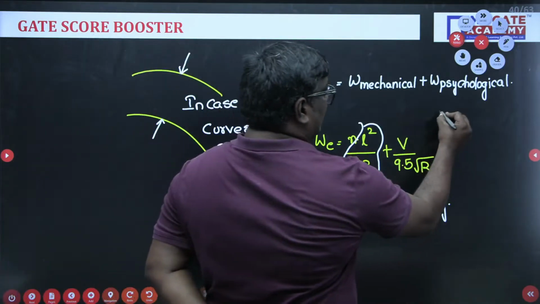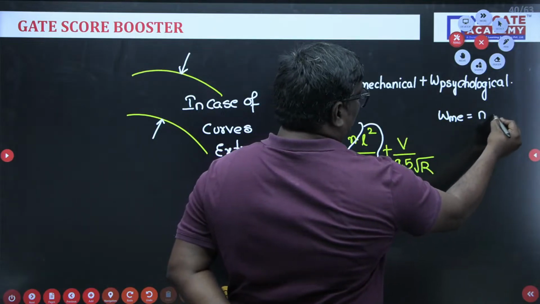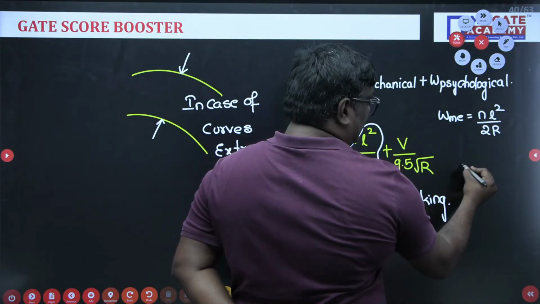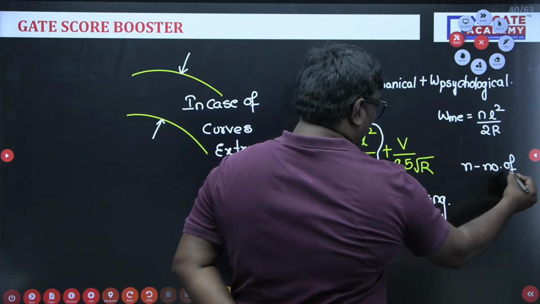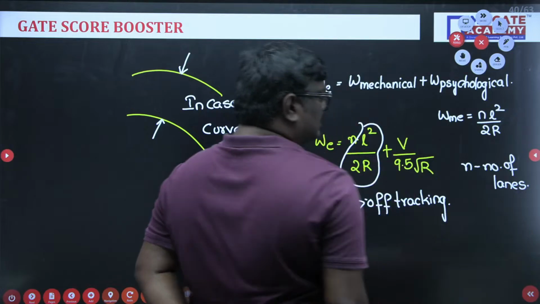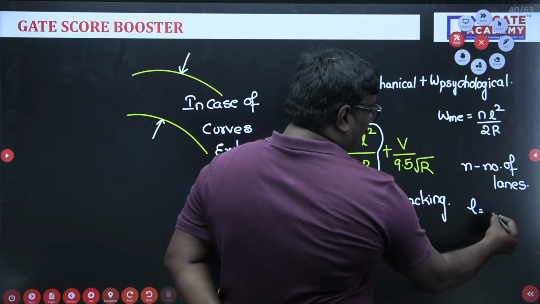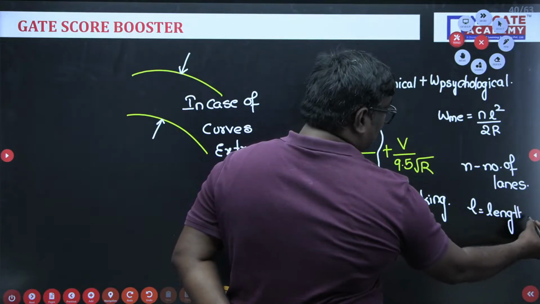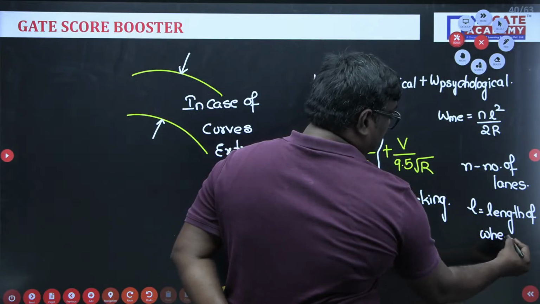And here mechanical widening will be taken as NL square by 2R. Here N is the number of lanes. L is the length of wheelbase.